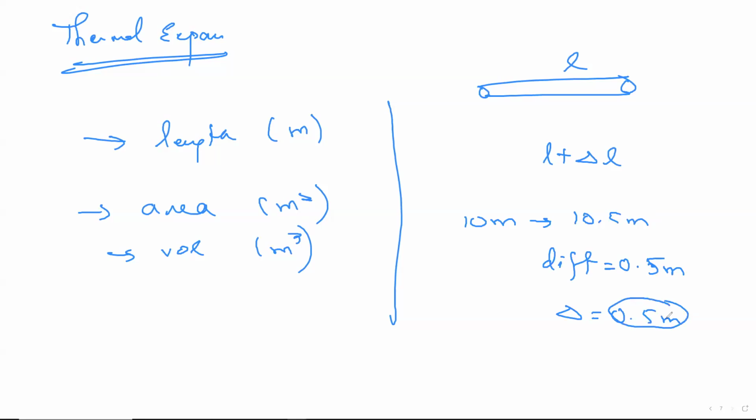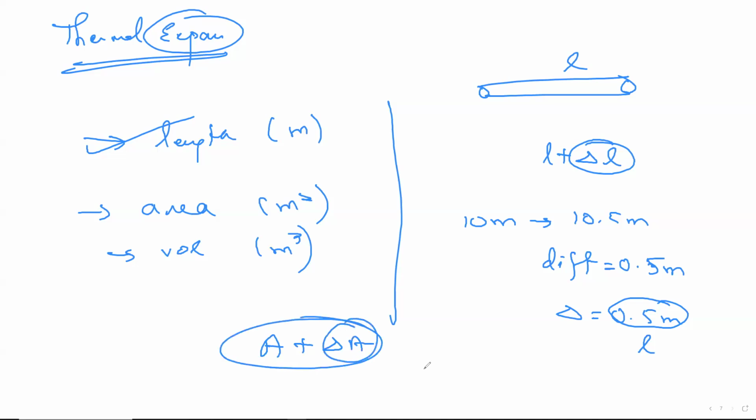What was 0.5 meters? Again, some sort of length itself. Therefore, delta L is nothing but increase or decrease in length. Expansion always means increase. Therefore, I write delta L is nothing but increase in length. Okay, remember this. So when you heat up a rod of length L, it tends to become L plus delta L, where delta L is nothing but the increase in the length of the rod. Why? Due to heat. Similarly, if I write A plus delta A, it means the area also increased. What's the increase in the area? Delta A. Similarly, the last one is volume, V plus delta V. What's the increase in volume? Delta V. That's how things work.